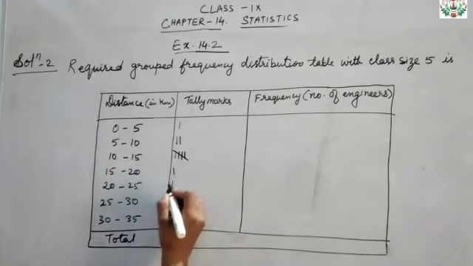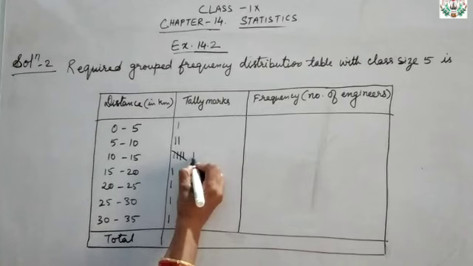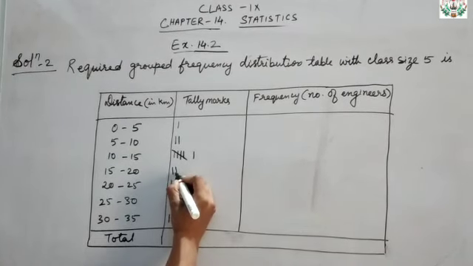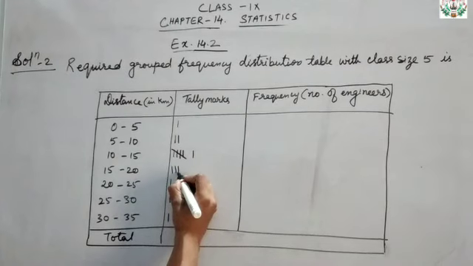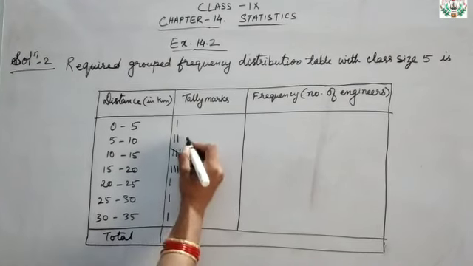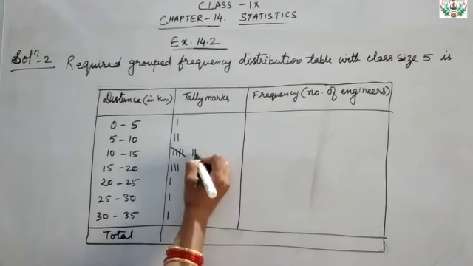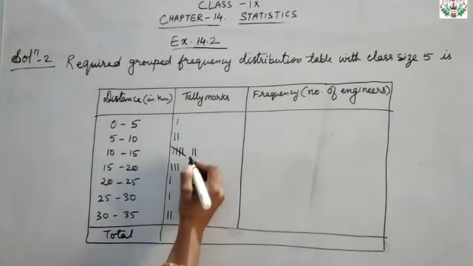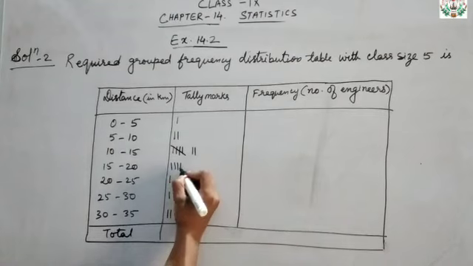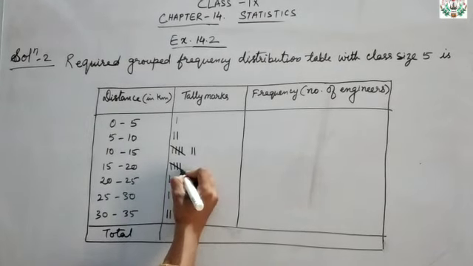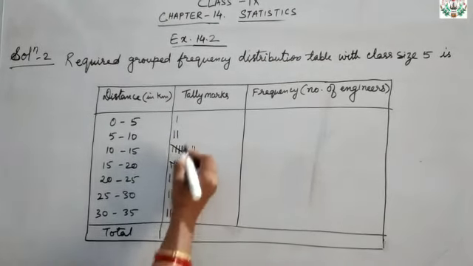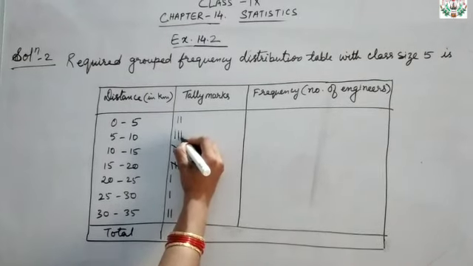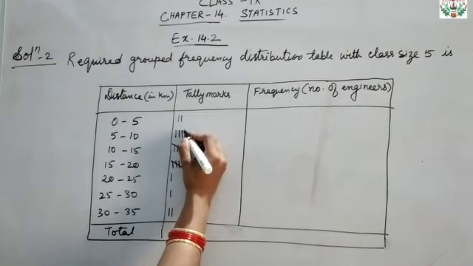Now 12 will come here again, then again 17 will come here, then 18 will come here, then 11 will come here, then 32 will come here, then 17 will come here, then 16 will be here only in the second one, then second 2 kilometer will come here, then 7 kilometer will come here, then 9 kilometer will also come here.